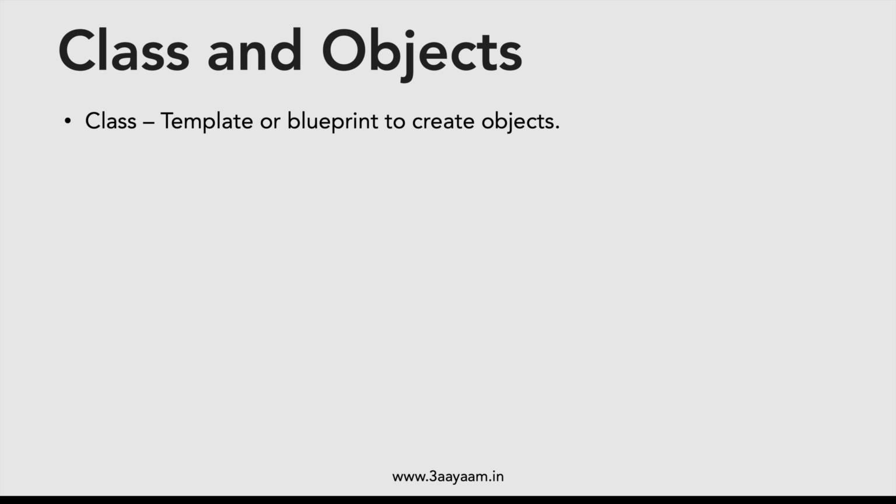So what is a class? Class basically is a template or blueprint to create objects. If I have to tell you in AWS terms or Google GCP terms, in AWS there's something called CloudFormation template, and in GCP we have Cloud Deployment Manager. So what are these? You create a template for provisioning the cloud infrastructure.